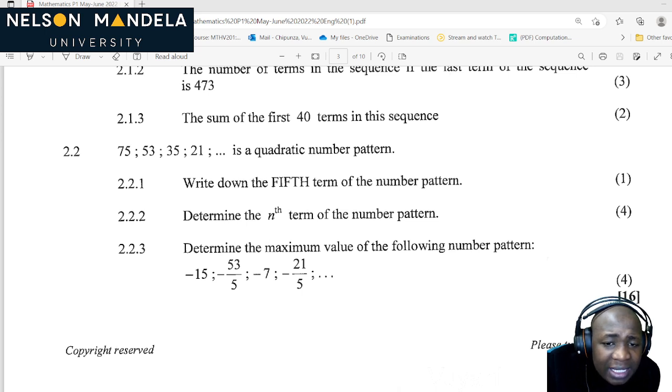Write the nth term of the number part. Oh no, we are now on 2.2, sorry. 2.2: we can see a quadratic number pattern, which is 75, 53, 35, 21. 2.2.1: Write down the fifth term of the number pattern. Okay, it's okay. We don't mind.